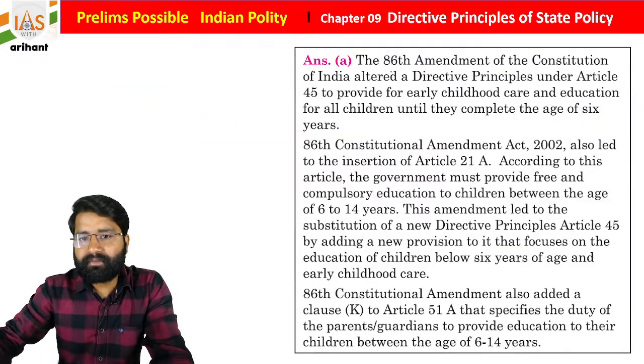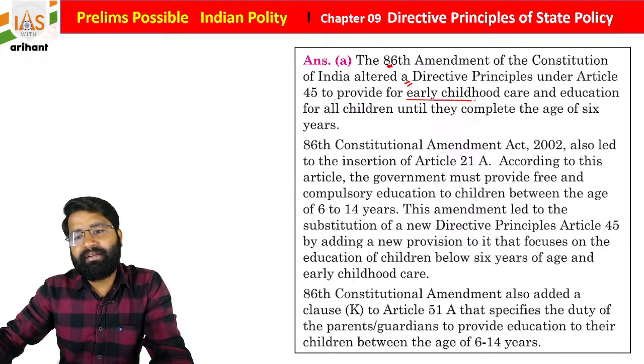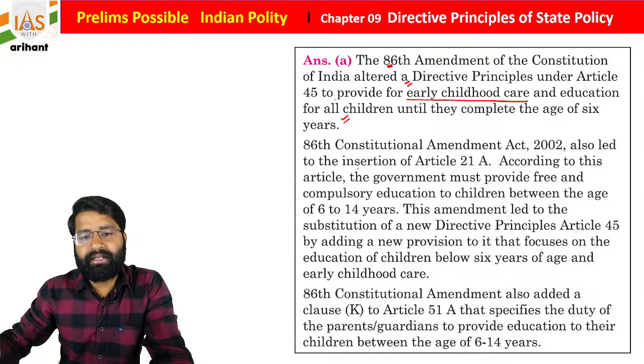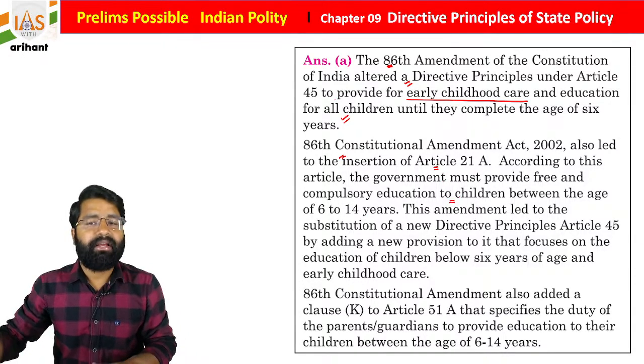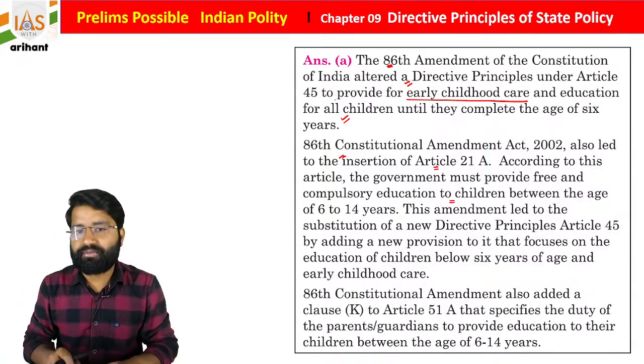Now, the 86th Amendment of the Indian Constitution altered DPSP Article 45 to provide for early childhood care and education for all children until they complete the age of 6 years. Later, what you see, students, it is also inserted in Article 21A, and basically here it made education compulsory for children between the age 6 to 14.